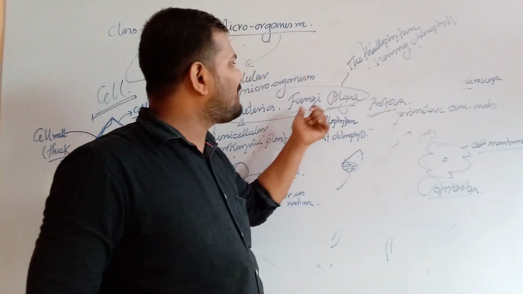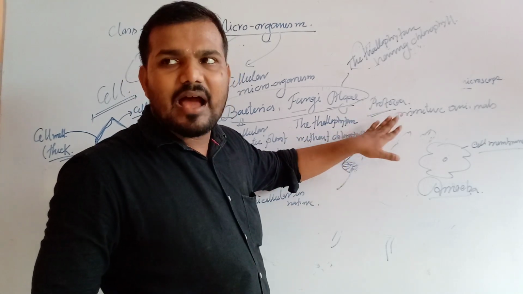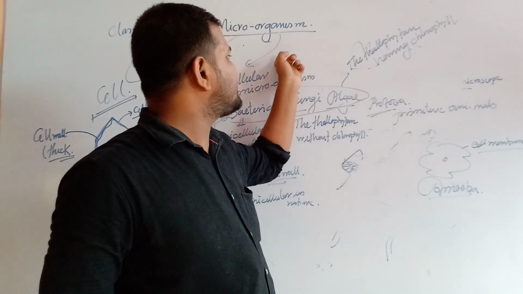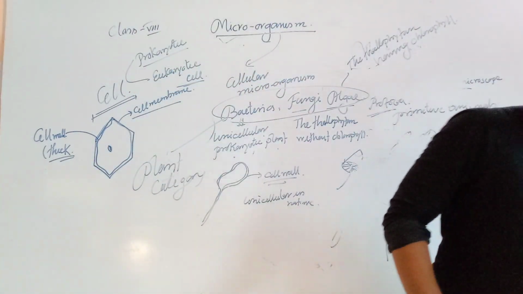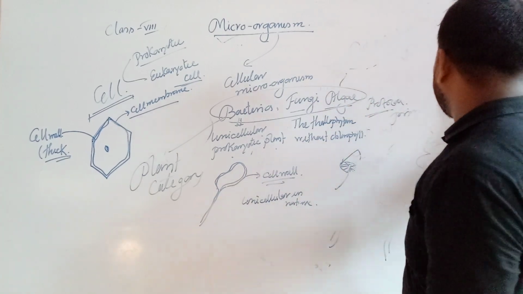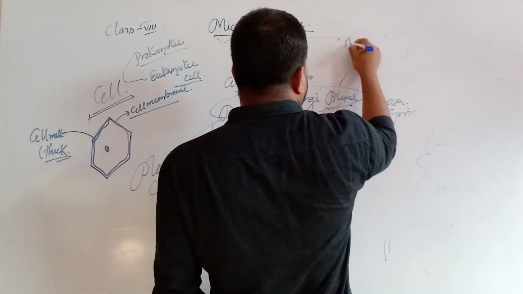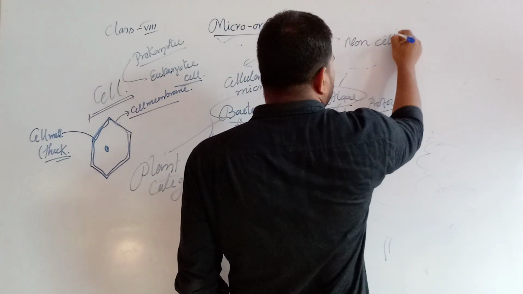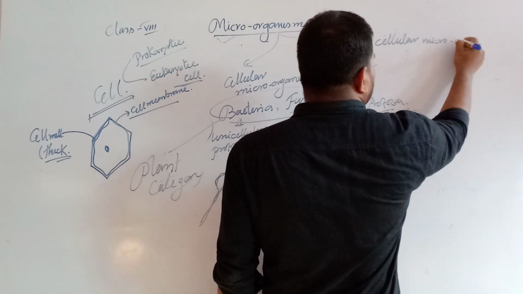Now these four types of microorganisms are made by cells. That's why they are the cellular microorganisms. Another type of microorganism is also present, known as non-cellular microorganism.